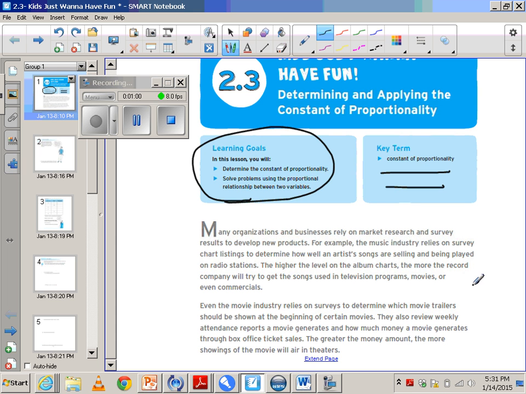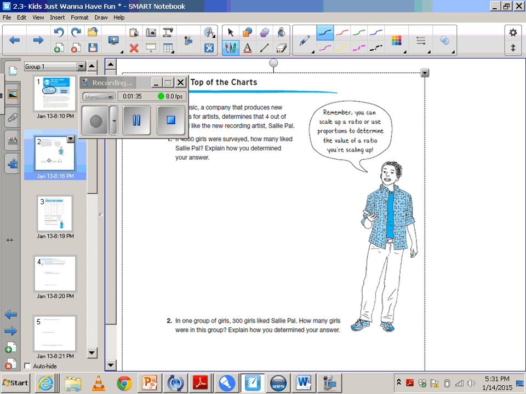Even the movie industry relies on surveys to determine which movie trailers should be shown at the beginning of certain movies. They also review weekly attendance reports a movie generates and how much money a movie generates through box office ticket sales. The greater the money amount, the more showings of the movie will air in theaters. Well, this makes sense. Just something for you to think about. Can you think of other industries that routinely use survey results and market research for decision making of products? Well, there are a ton that do.